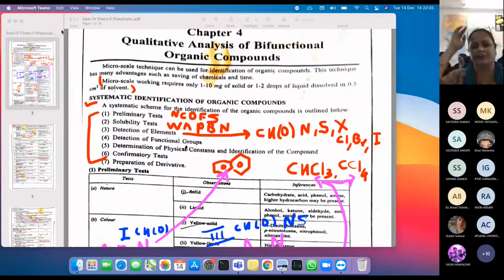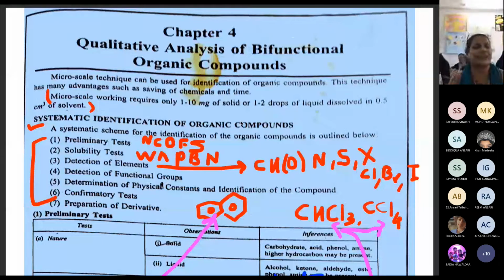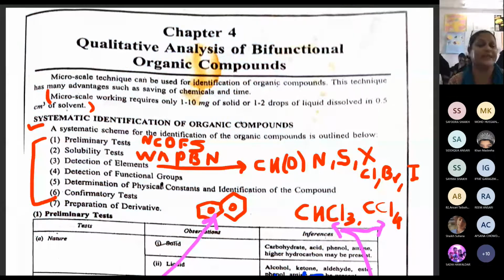Now, what I do here is I just increase the size. So here what we are doing is systematic identification. Under that you have got a preliminary test. Now here I mentioned NCOFS. Are you able to see that? What is the NCOFS? I will tell you, it is the nature.